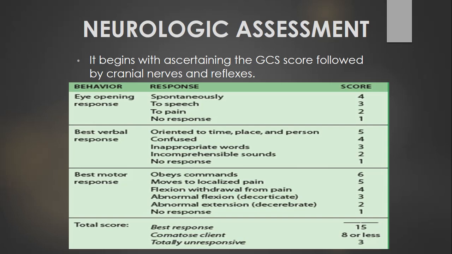Then coming to the motor response, if a patient is obeying the command he or she is given, this is a score of 6. If the patient is not obeying command but he is able to move to localize the pain you are giving, it is a score of 5. But if after giving pain he is withdrawing from the noxious stimulus, or the pain, we give it a score of 4. And if there is abnormal flexion, we call it decorticate, this is 3. And if there is abnormal extension or decerebrate posture, we give it a score of 2. And if there is no response, we give it a score of 1.